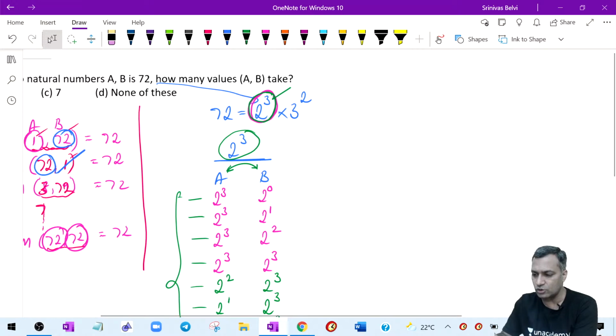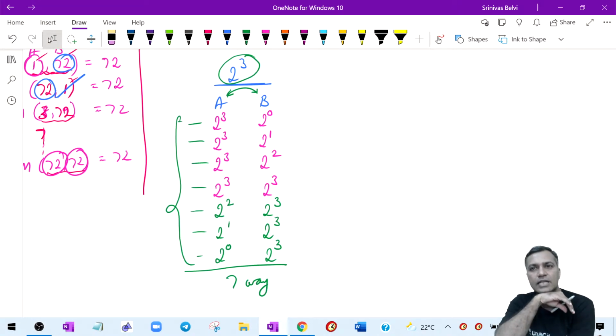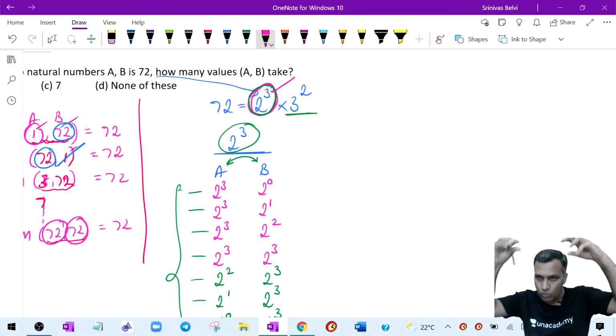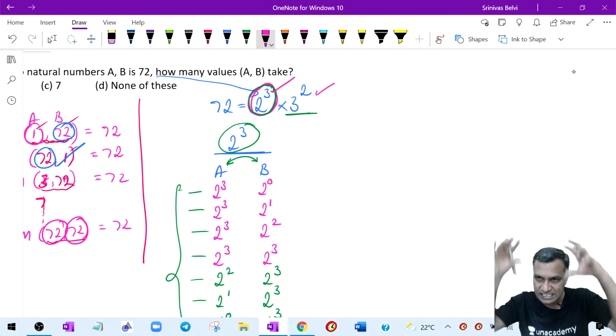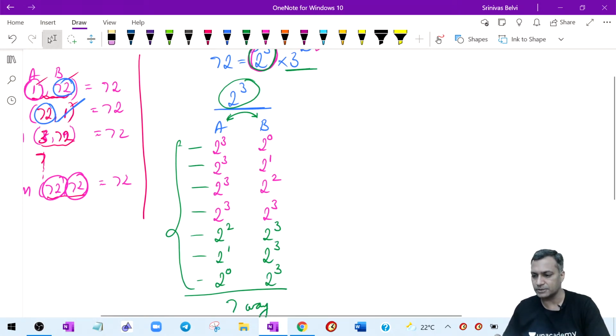Now, coming to 3 power 2, we will come to that later. The 2 power 3 story is clear. Other than Rishav, Prashant, Nazia, Sonakshi, Mohit, others are understanding this, what I am talking about? Is this making sense? That is how you find the LCM. When the LCM of two numbers is 72, it means 2 power 3 should exist in one of the numbers and 3 power 2 must exist in one of the numbers. It must exist either in A or in B.